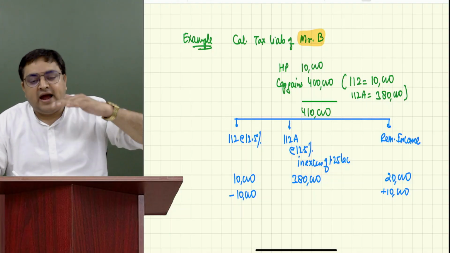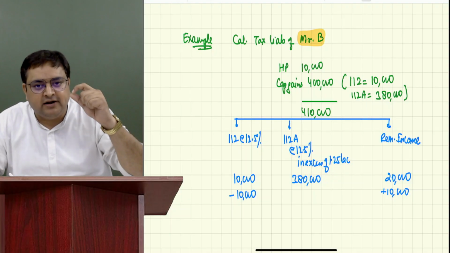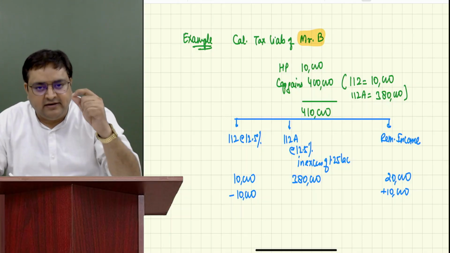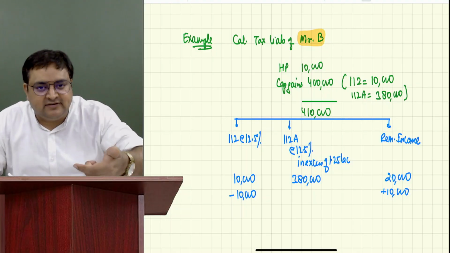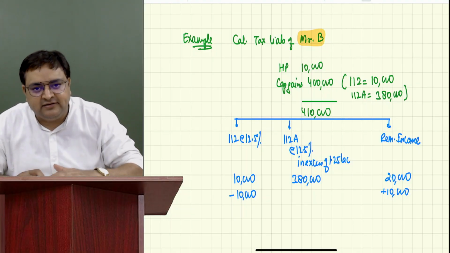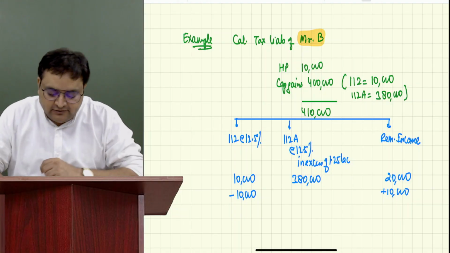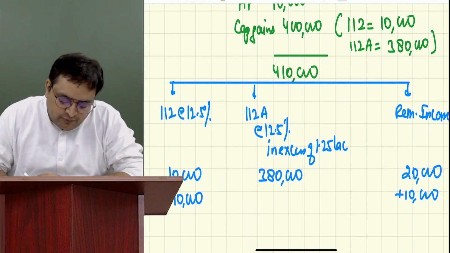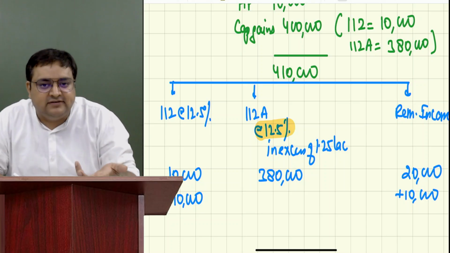What is 12.5% in excess of 1,25,000? You have to subtract 1,25,000 at that stage where you are computing the taxes. Right now, are you computing the taxes or doing the movement? You are doing the movement, right? 12.5% is the tax.